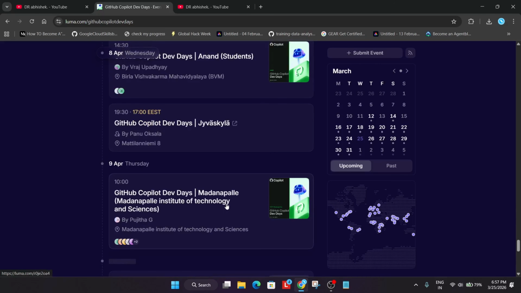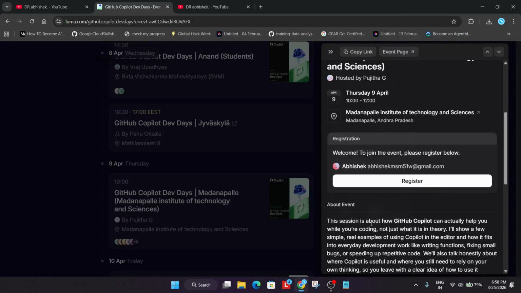Now how to register, I have to just show you a sample example. I'm just opening it now. Here what you have to do, you have to first of all create an account. Mostly it will ask to create a Luma account. Here you have to just enter your Gmail details and sign in. After that you have to click on register over here.